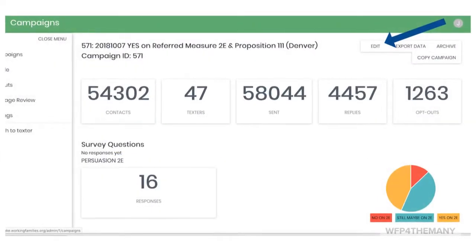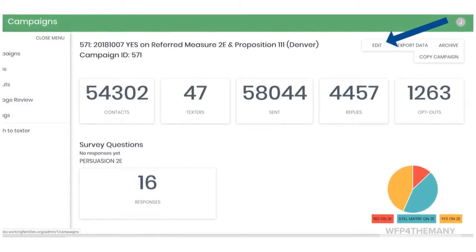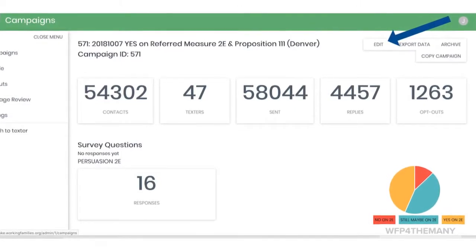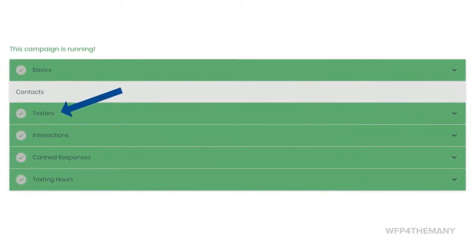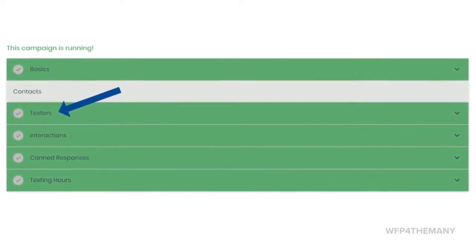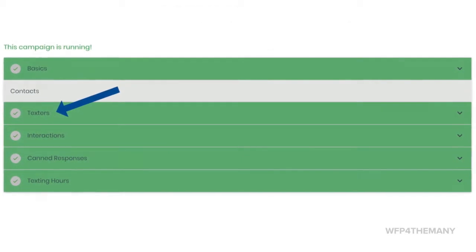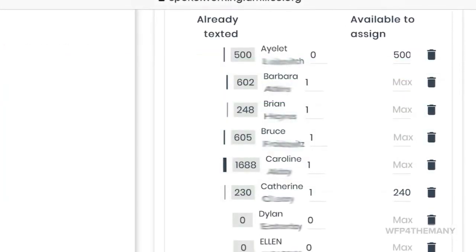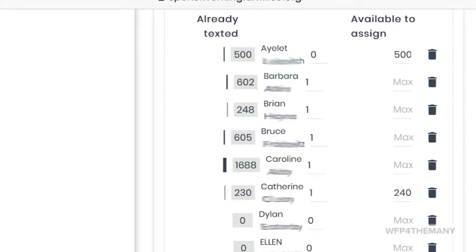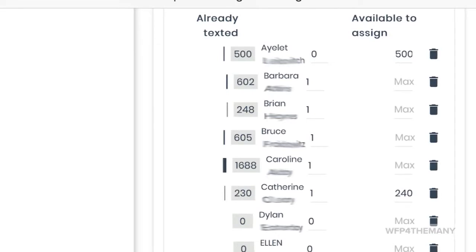To see who is texting on the campaign you are sweeping, navigate to that campaign and click on the Edit button. Click over here on the Texters bar to reveal the active texters on this campaign. Here you can see how many texts have been sent and how close to the limit the senders are. When you first open this page, be sure to refresh your screen and hit Save before you leave the page.